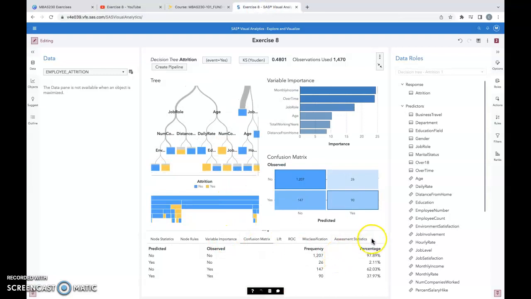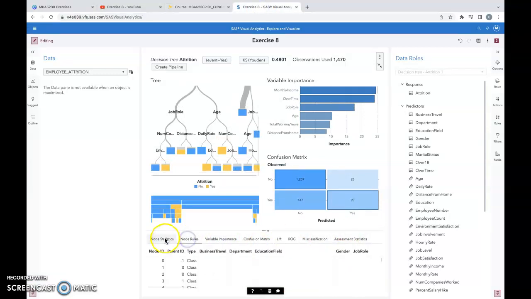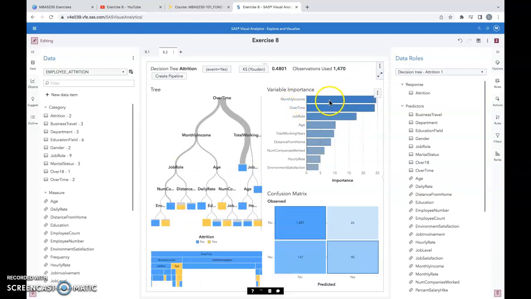Going in, we can see the node rules with the node ID, the parent ID, the type, and then the predictive models that it wants us to look at are mostly business travel, department, education field, gender and job role. Minimizing this, it tells us the variable importance, which the most important, it says, is the monthly income, the overtime, and the job role. Age has some type of relevance, and that's only at 10.2306%.